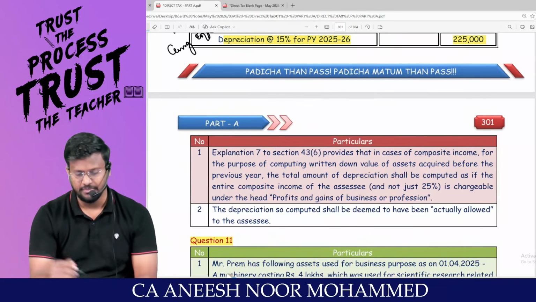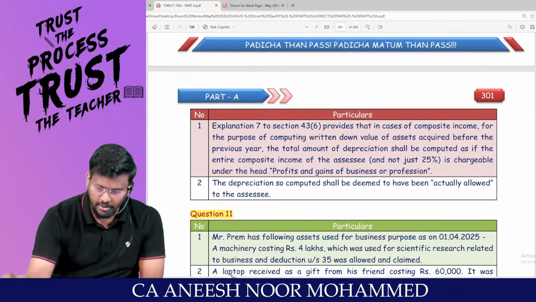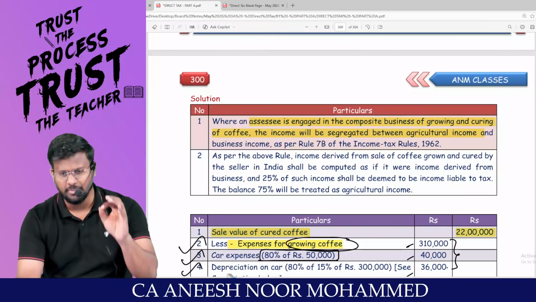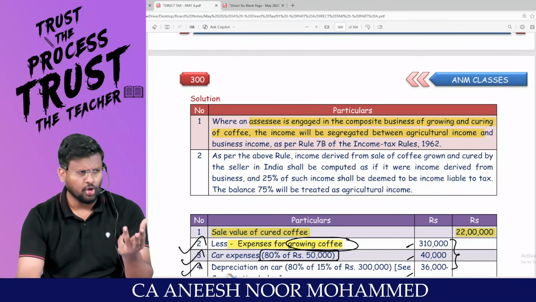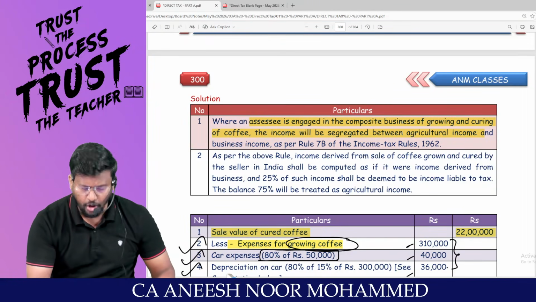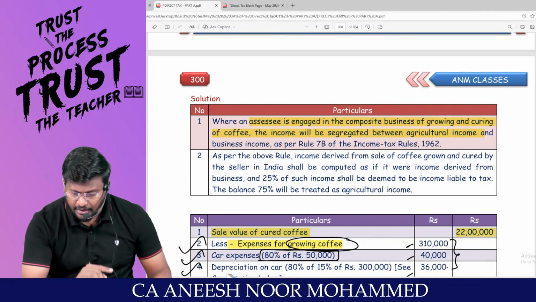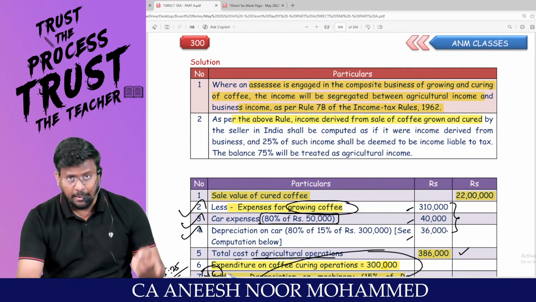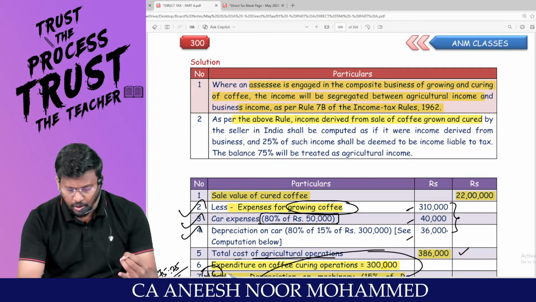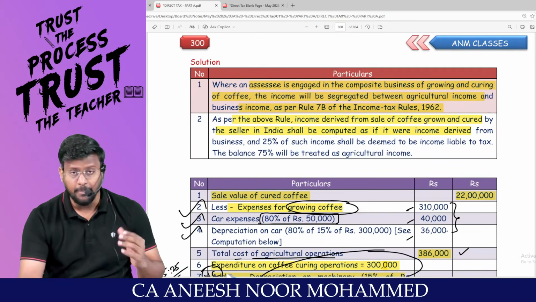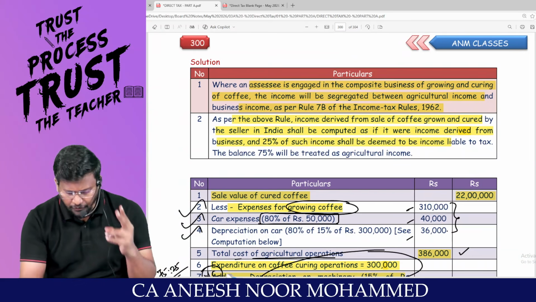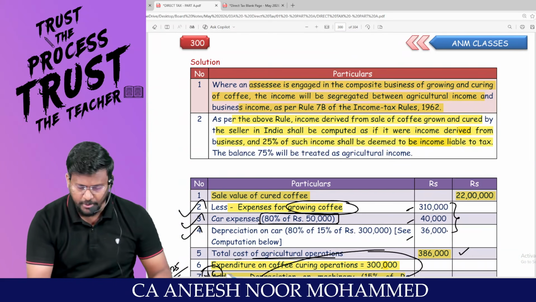Yes, sir. That's it. This note, you can read it, man. Both the notes, very easy only. Look here. Where an assessee is engaged in composite business. What is composite business? Tea, coffee, rubber. Of growing and curing of coffee, income will be segregated between agriculture income and business income as per Rule 7B of the Income Tax Rules. As per the above rule, income derived from sale of coffee grown and cured by the seller in India shall be computed as if it were income derived from business, and 25% of such income shall be deemed to be the total income liable to tax.